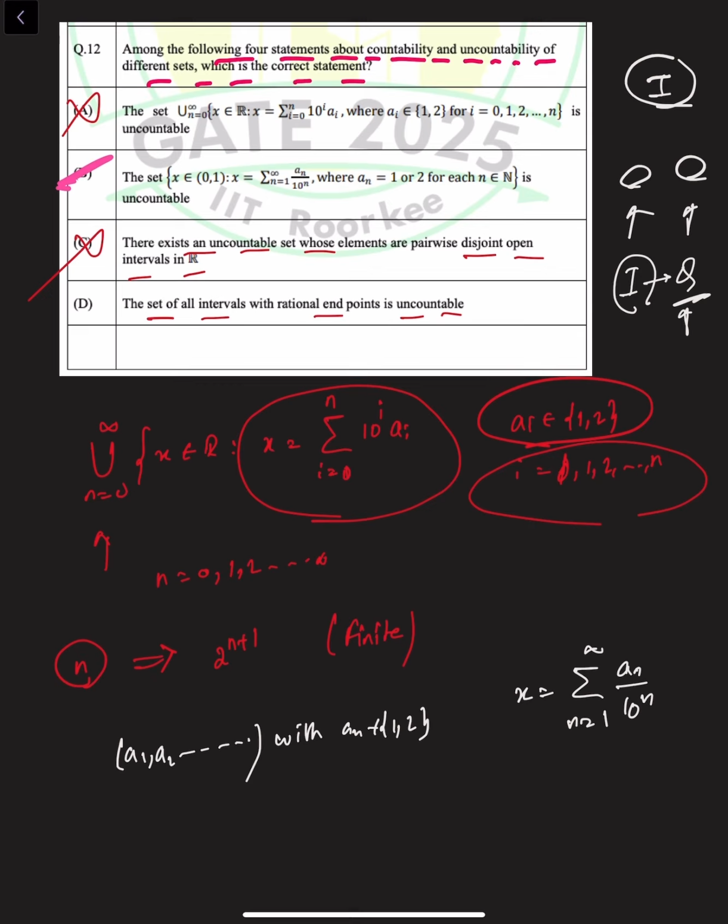Therefore C is false. Now if we consider the fourth statement, an interval with rational endpoints is determined by a pair (p, q), where both belong to Q, such that p is less than q. Q cross Q is countable because it is a product of two countable sets. So the set of such intervals is countable, not uncountable. Therefore option D is also false. So option B is the correct answer.